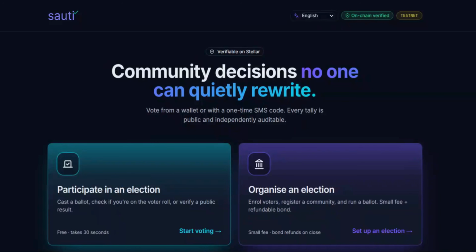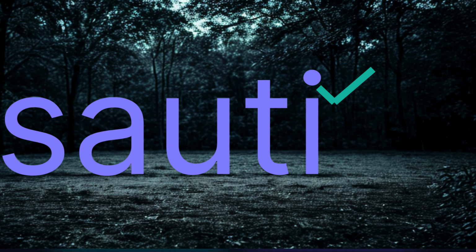One person with multiple SIM cards can vote multiple times, and once the results are announced, nobody can independently verify them. And that is the reason why we decided to come up with Sauti.